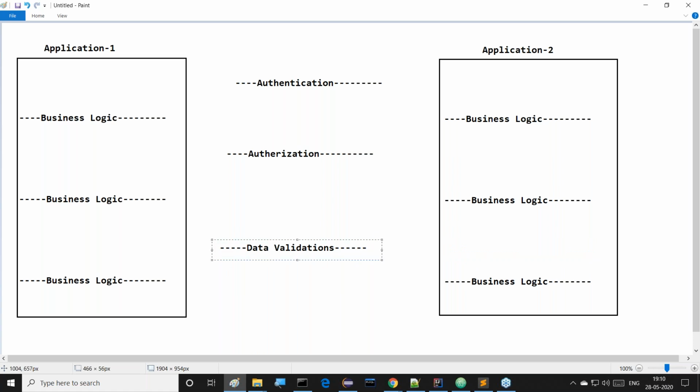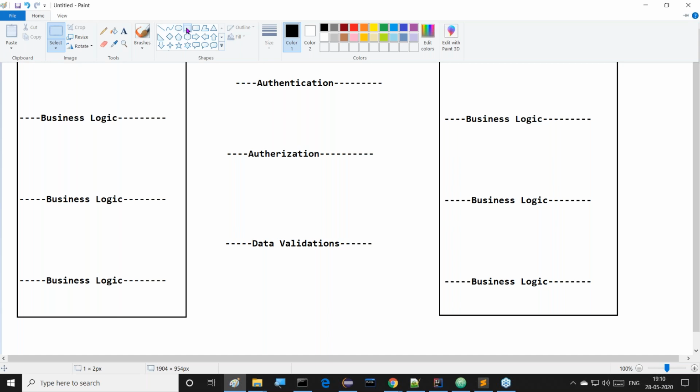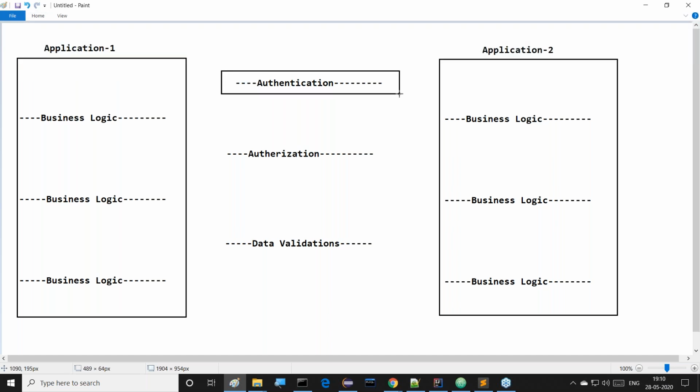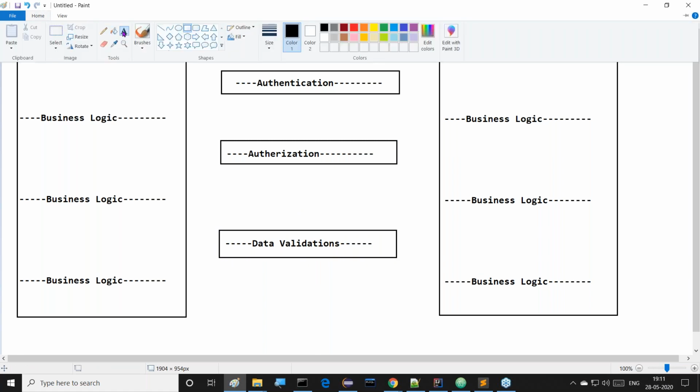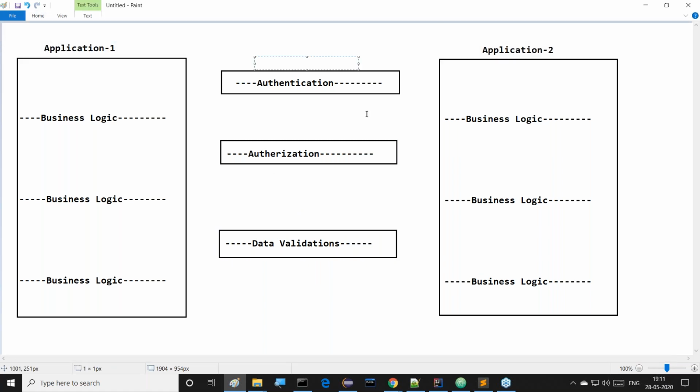After separating all the services from the business logic of our application, what we have to do now is declare each and every service as an aspect. Authentication is an aspect, authentication aspect, or I can specify it as aspect 1, for example.